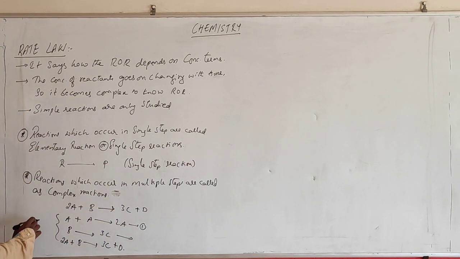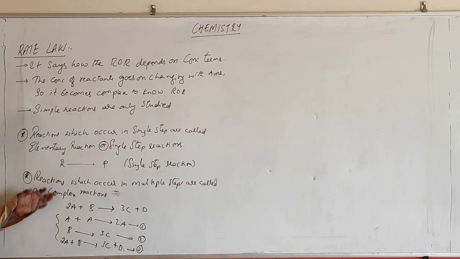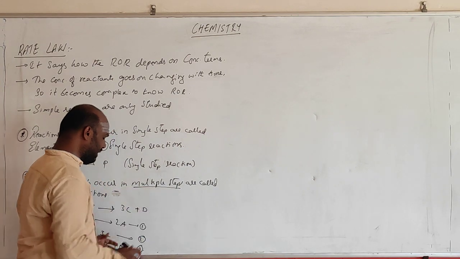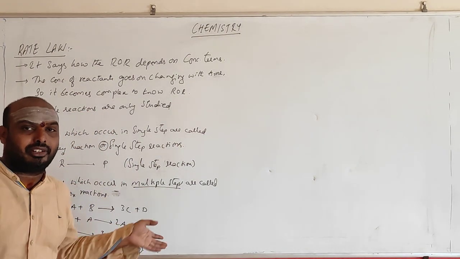So this is the first step, this is the second step, and this is the third step. The way the reaction occurs is called the mechanism of the reaction. Don't take it seriously; I have taken this example just to mention multiple steps. In coming examples we will see clearly how these are formed.